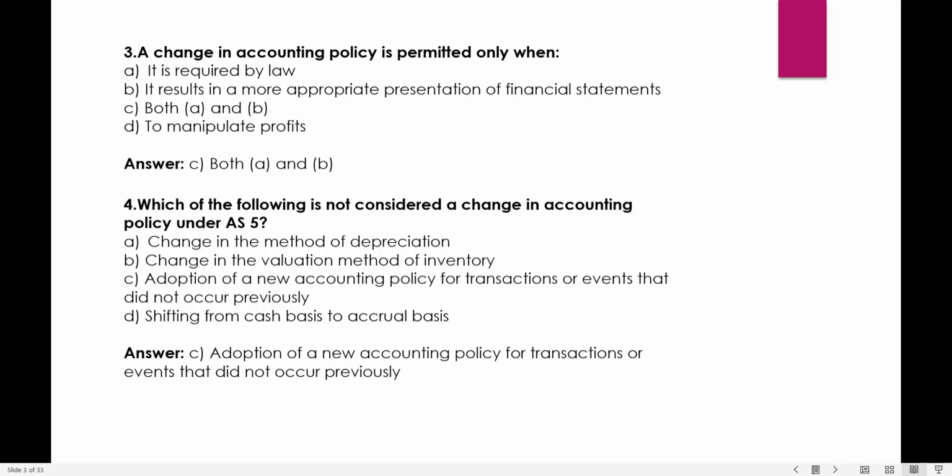Which of the following is not considered a change in accounting policy under AS-5? We have to be very cautious while doing this type of question, because here it is given not considered. Options: change in the method of depreciation, change in the valuation method of inventory, adoption of a new accounting policy for transactions or events that did not occur previously, and shifting from cash basis to accrual basis. So the one which is not a change in accounting policy is option C, adoption of a new accounting policy for transactions or events that did not occur previously. Something which did not exist previously but has now come up will not count as a change in accounting policy.